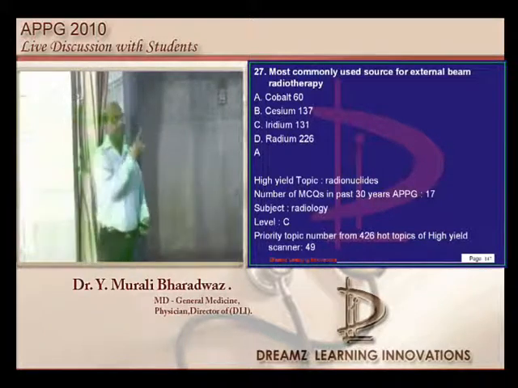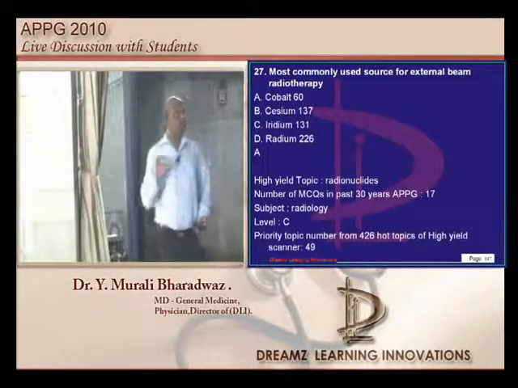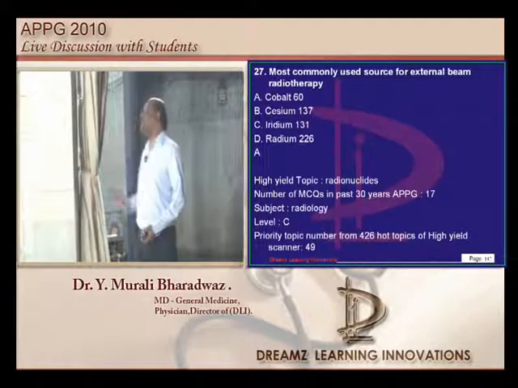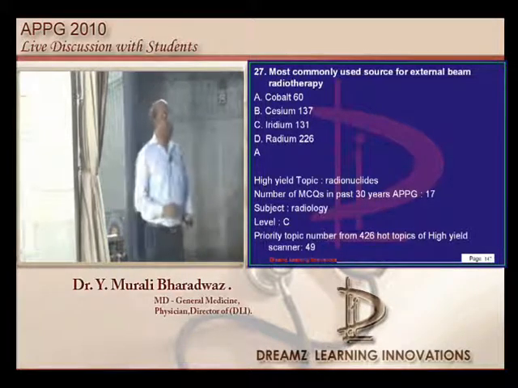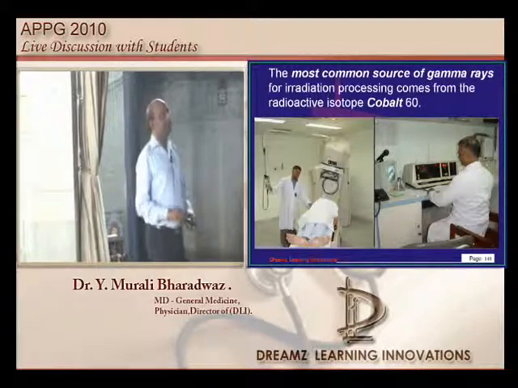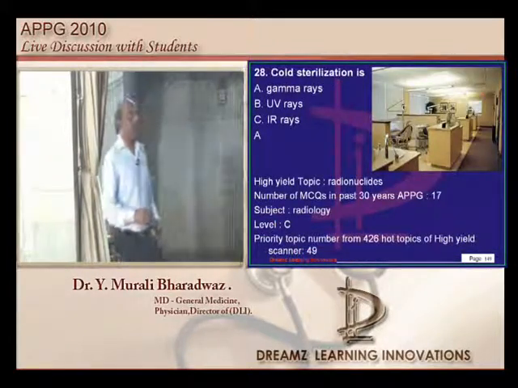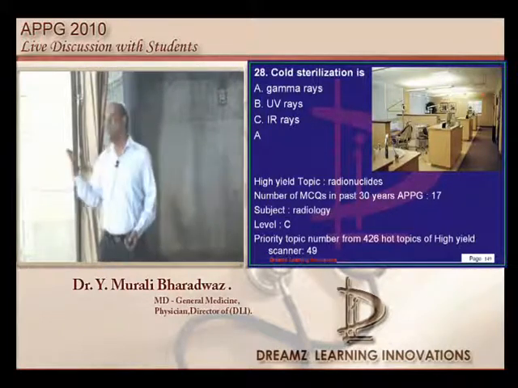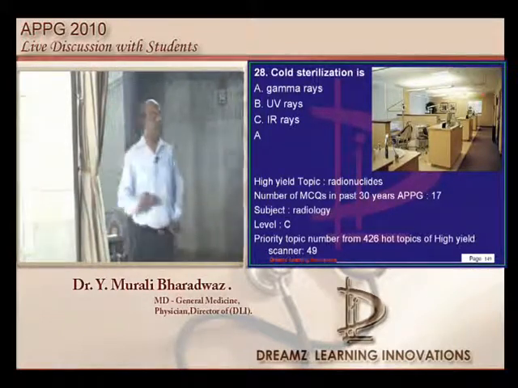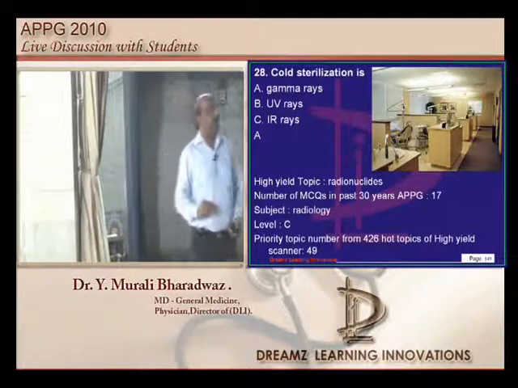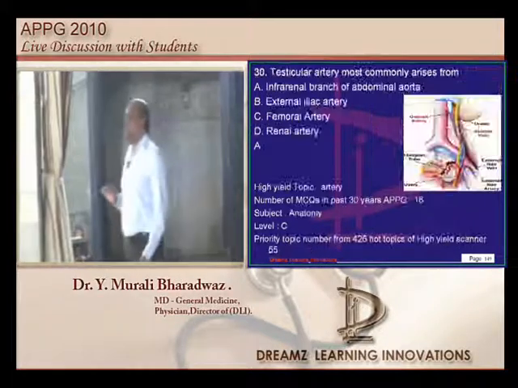So if you look at radionuclides, cobalt-60 is a very common source of teletherapy, is what needs to be basically remembered. Now what is cold sterilization? We use an ionizing radiation like gamma rays or X-rays or cosmic rays in order to do the sterilization without producing heat.